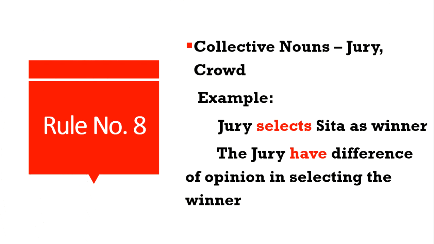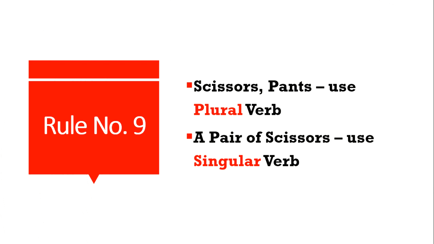Okay, the next one. Rule number 9. Scissors, pants. So in this case, you have to use only the plural verb. Scissors are there. Pants are there. So if the question is like a pair of scissors dash there, in that case, you have to use is. A pair of scissors is there. Okay. So here, kindly concentrate. Scissors are there. Pants are there.